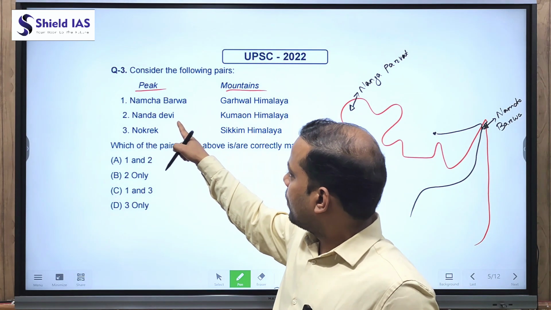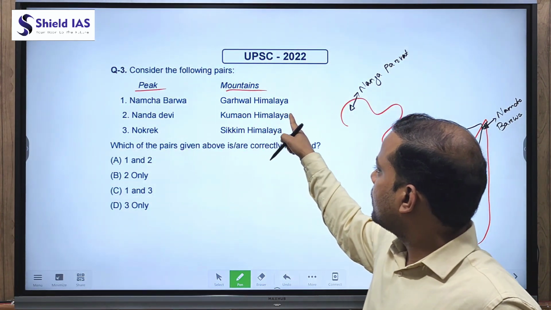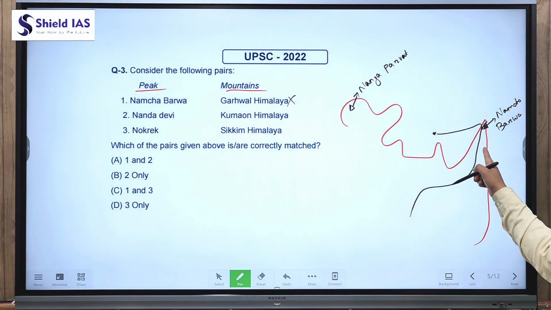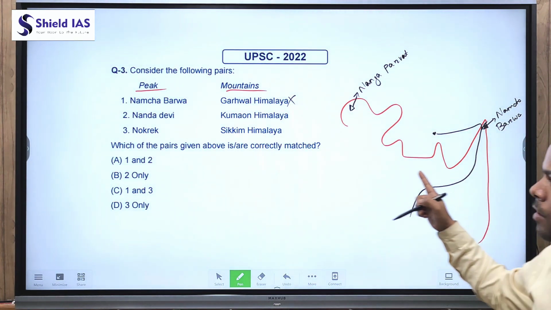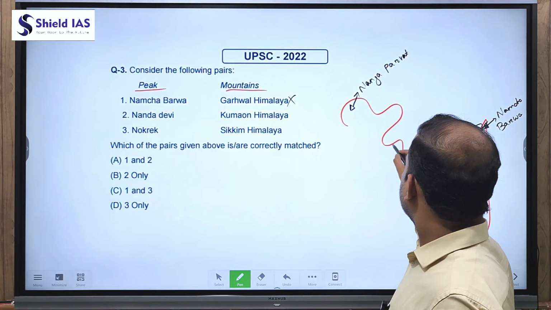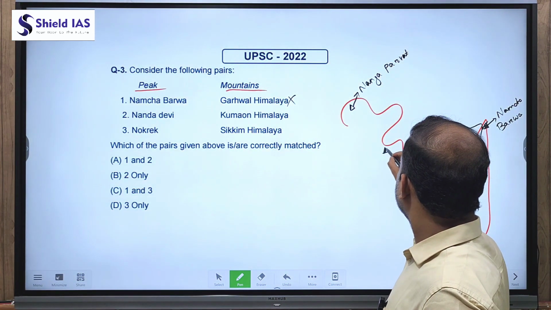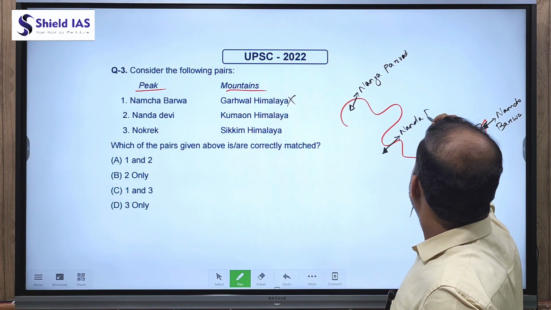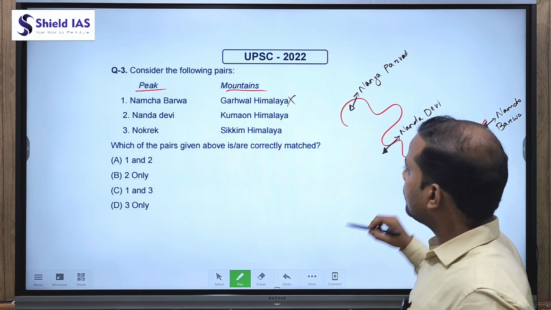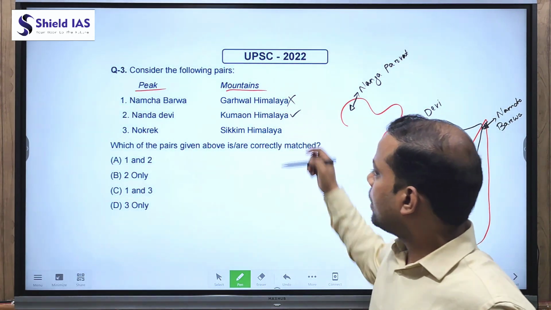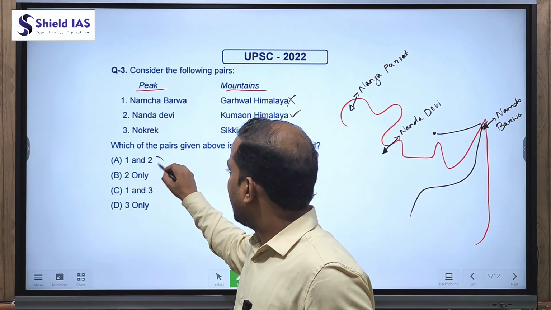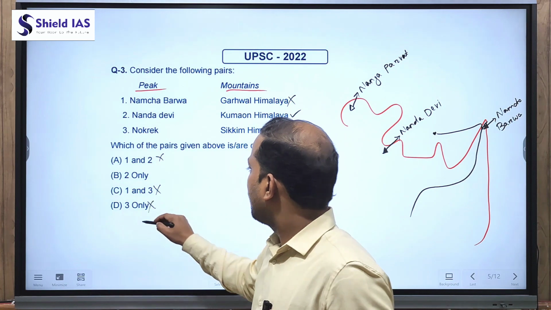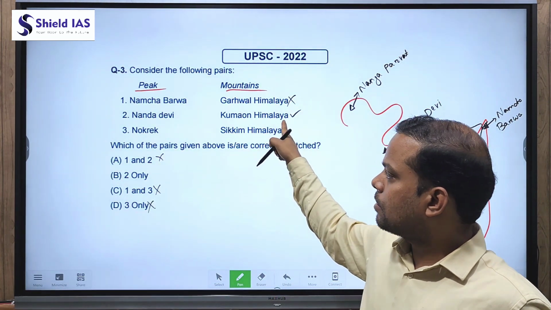So in option 1, Namcha Barwa in mountains says Garhwal Himalaya. This is incorrect. As we can see, Namcha Barwa is located in the eastern part of Himalaya. Nanda Devi is in Kumaon Himalaya. Yes, Nanda Devi is located in the state of Uttarakhand, and Uttarakhand is a part of Kumaon Himalaya. So second is correct, 1 is incorrect. We can eliminate A, we can eliminate C, and also we can eliminate D. Why? Because 2 is already correct.